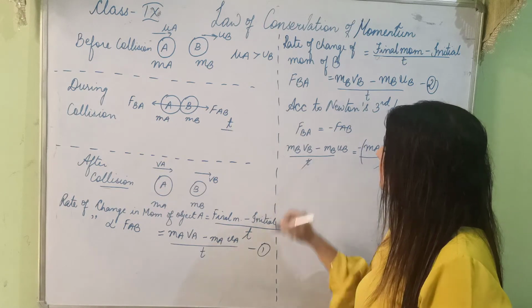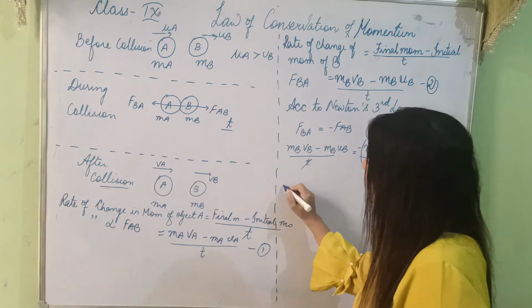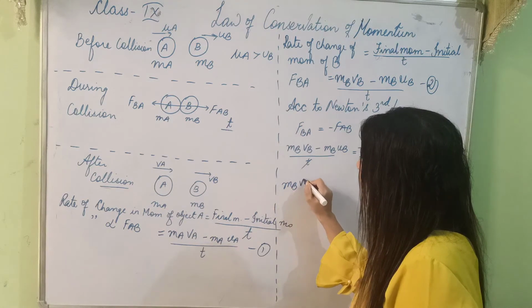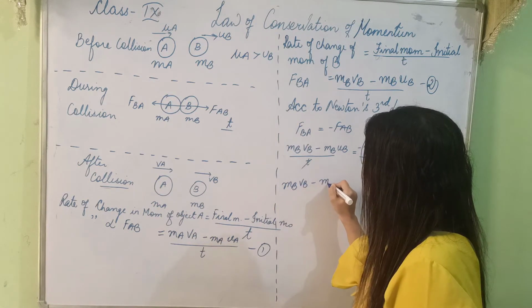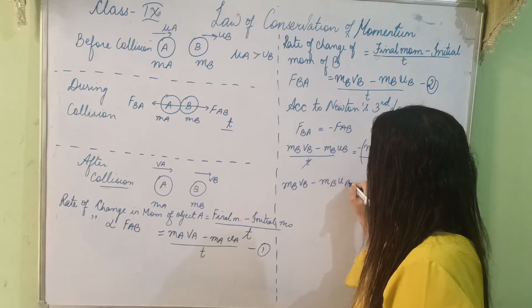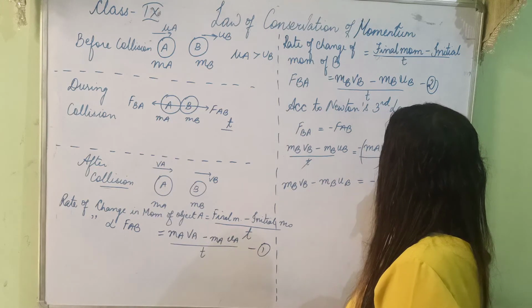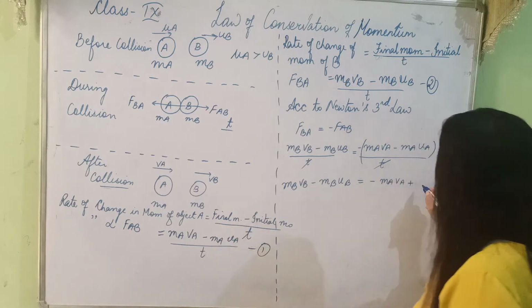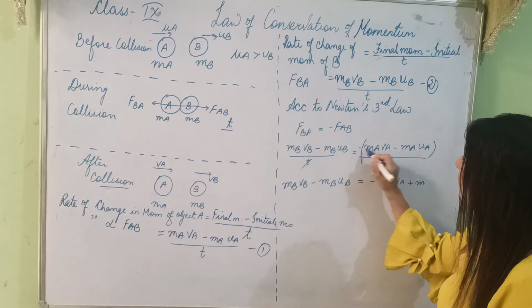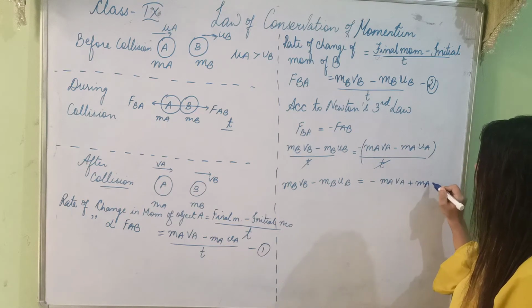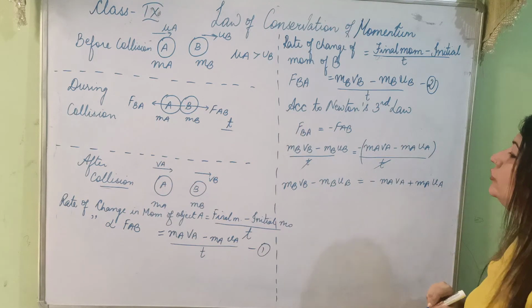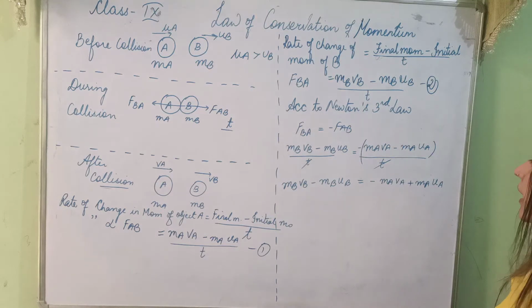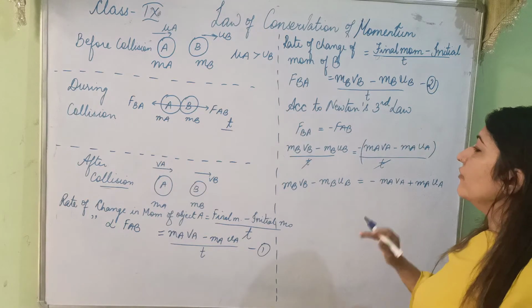Now t and t get cancelled. When I open the brackets, MB VB minus MB UB is equal to minus of MA VA, plus, minus minus becomes plus MA UA.